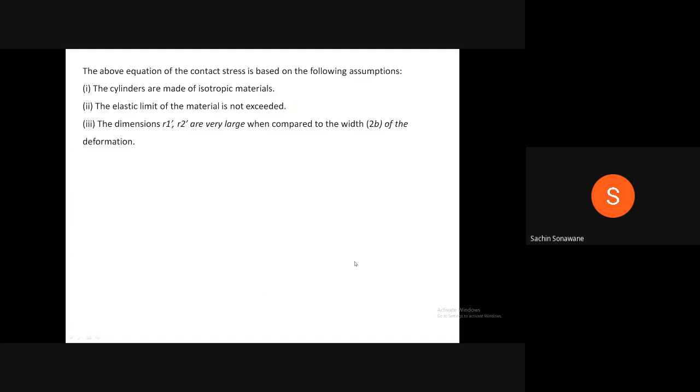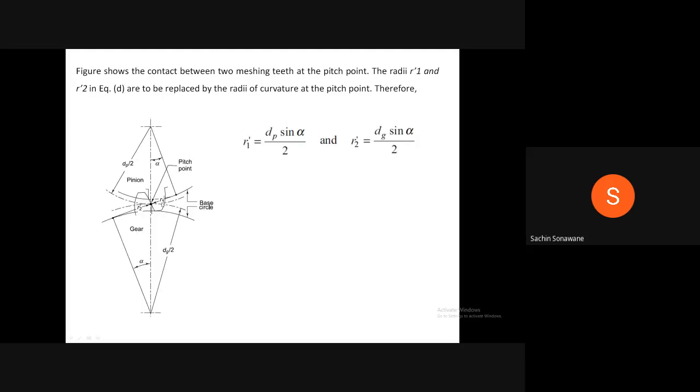The above equation of the contact stress is based on the following assumptions. First, the cylinders are made of isotropic materials. Second, the elastic limit of the material is not exceeded. And third, the dimensions R1 dash and R2 dash are very large when compared to the width 2b of the deformation. These are nothing but radii R1 dash and R2 dash.